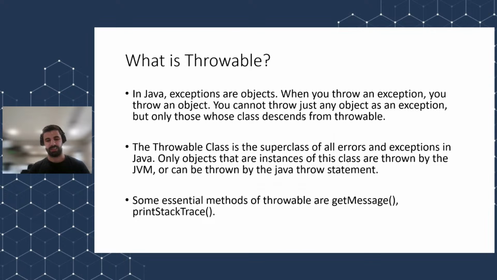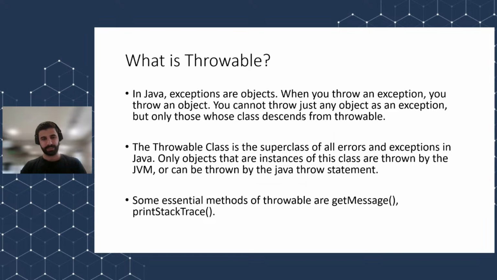Throwable is the main class of all exceptions. Exceptions are objects in Java, right? When you throw an exception, you throw an object, and you cannot throw just any object as an exception, because it should derive from throwable. If an object does not derive from throwable, it is not considered to be an exception. For example, if you create a person class or an animal class, and it does not extend throwable or any other sub-exceptions like checked exceptions, runtime exceptions, or errors, it's not considered to be an exception, and you just cannot throw it, right?